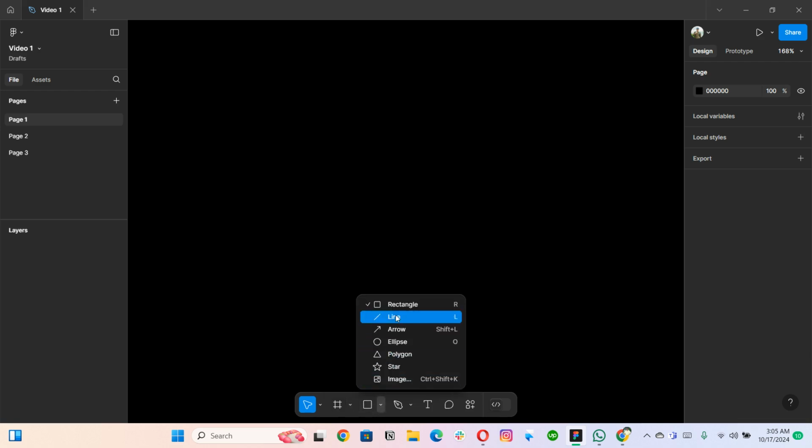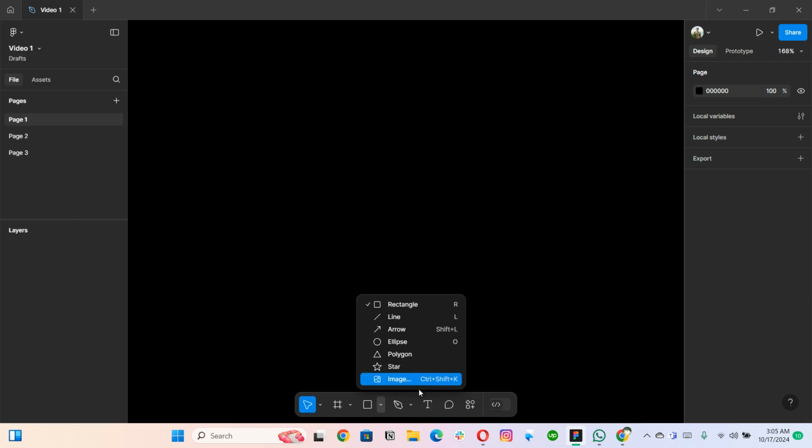Then we have a toolbar here. So here is the move tool, the shortcut is V, and then we have the hand tool and also the scale tool under it as well. Then we have this hash-like icon where we can use frames, sections, and also slices. Then we have the shape tools. So right from here you can see some shapes, and also you can find place image as well. So it will directly bring the image in as well.